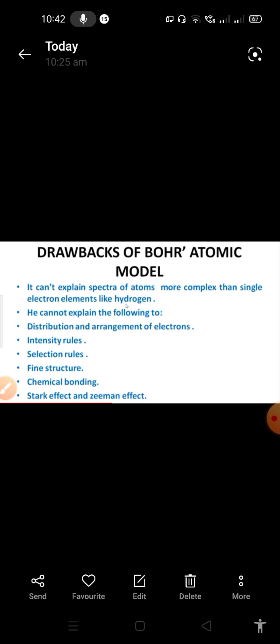For example, the electron which is in the excited state, when it comes to the ground state, it emits radiation, right? When an electron in the excited state comes back to the ground state, it releases radiation.